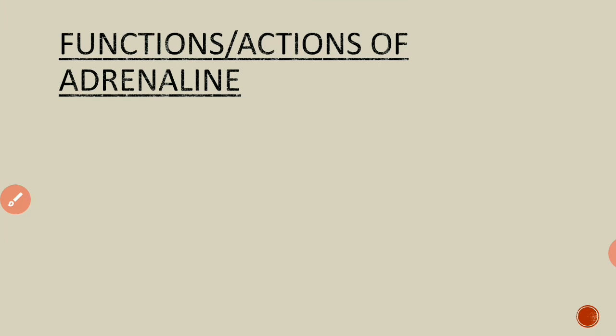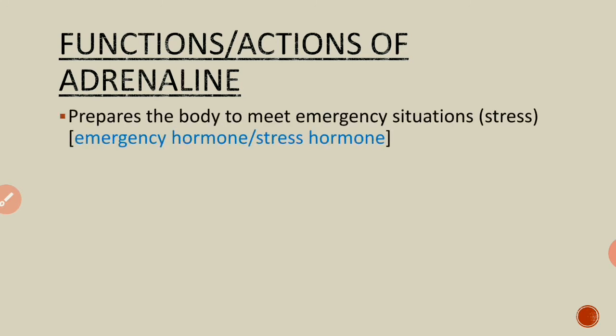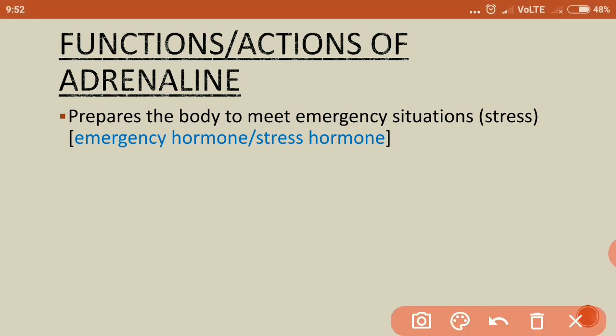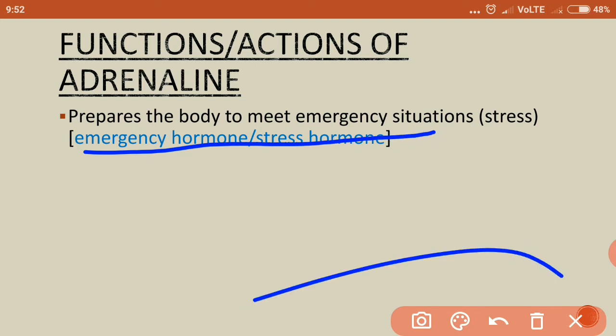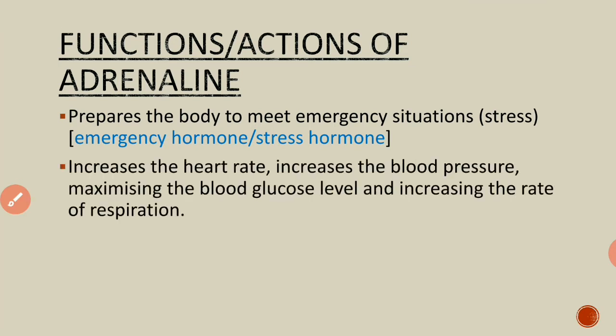Now what are the functions or actions of this adrenaline hormone? Adrenaline hormone is also called epinephrine. This is secreted by the medulla of the adrenal gland, as we know, and it prepares the body to meet emergency situations. Emergency situations means any situation that gives stress to your body. This is the reason this hormone is also called emergency hormone or stress hormone.